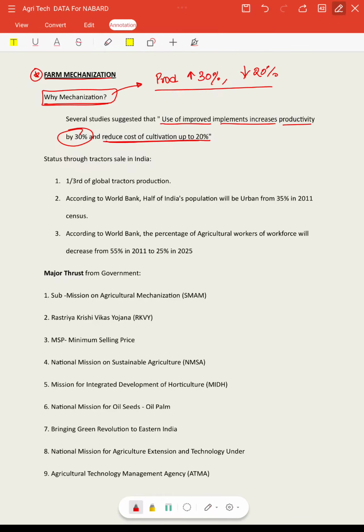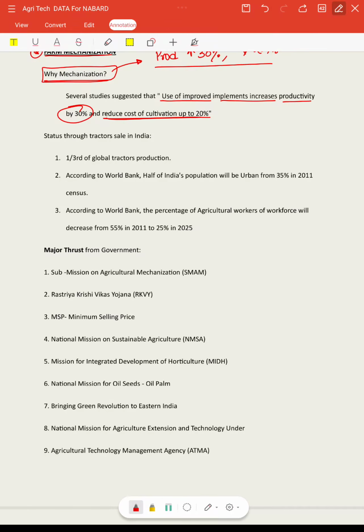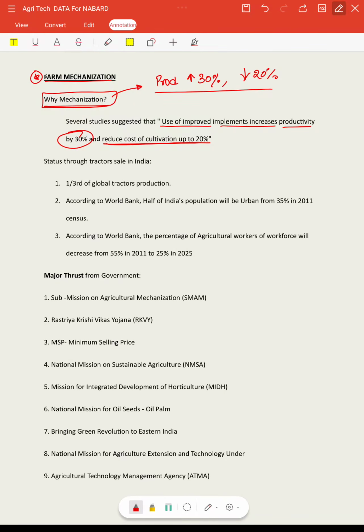So that is why it is very, very important to adopt farm mechanization in agriculture, and the government is also focusing extensively through ATMA, the Agriculture Technology Management Agency, and we also have other means of funds to increase the mechanization of agriculture. We'll see that. We can also see the positive side of this mechanization: one third of the global tractors are produced in India. That is a good indication that we are moving towards farm mechanization, because tractors are mostly used for farm mechanization only.